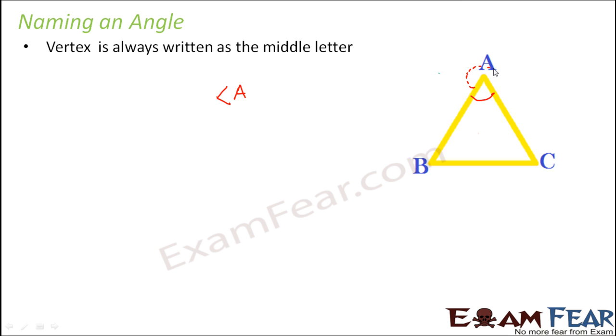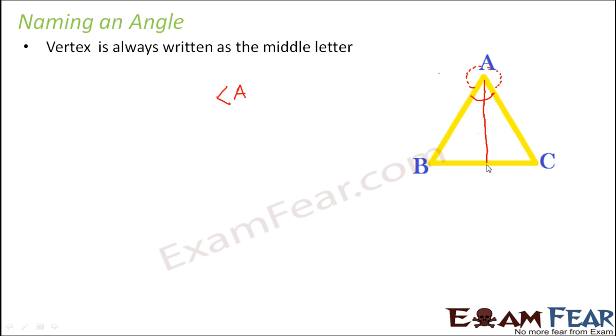Because this is also an angle, right? So what would you call this angle? Now again, this is also angle A, but it is the exterior angle because it is located outside the triangle. Now let me ask yet another question.